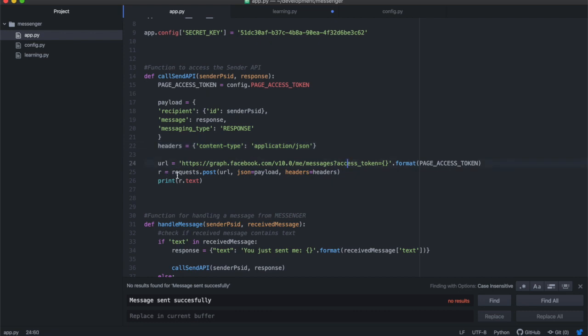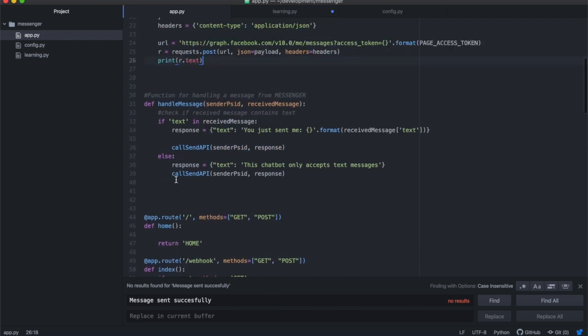And then after that, you're just going to send the request. You're going to say send it to the URL, with the payload, and send the payload as JSON instead of data. You'll say json equals that, and then headers is the headers, and then you send it through, and then you print whatever response you get. So basically this is the code that you need.